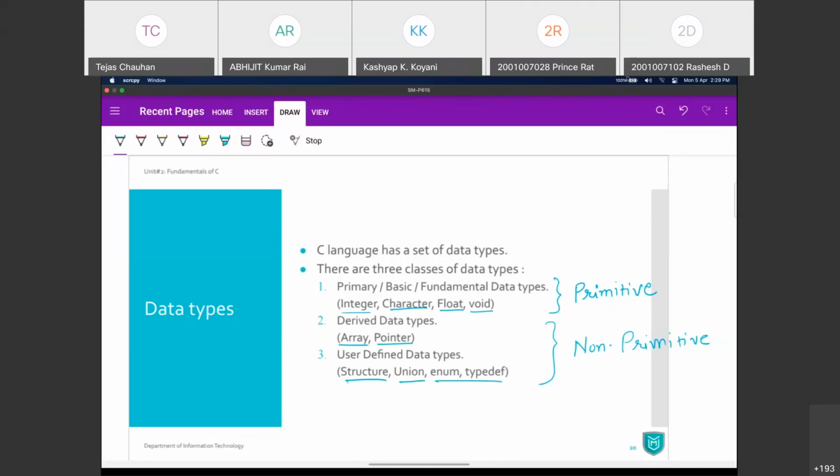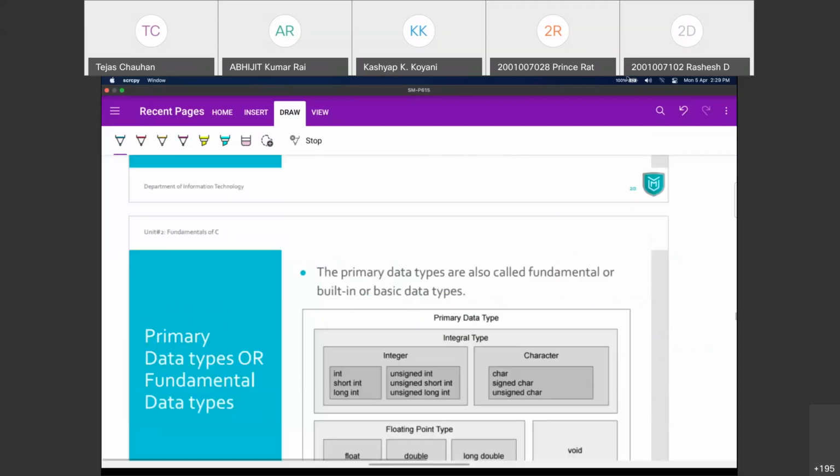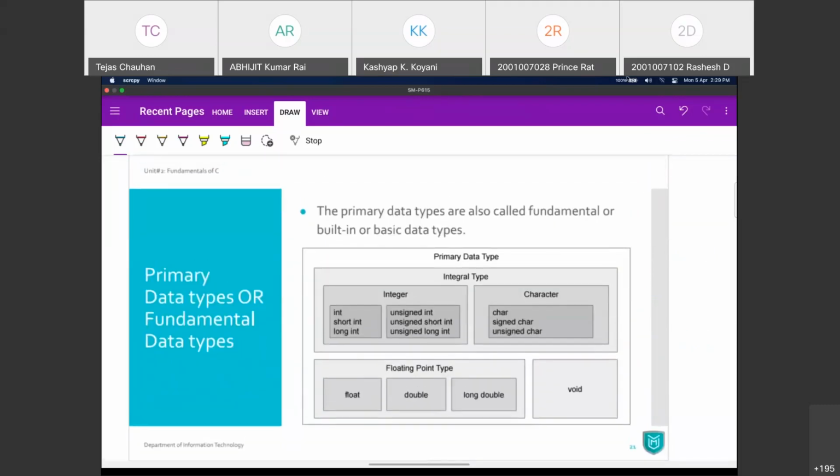You may be asked, what is a data type? Or write a short note on data type. So this is what the primary data types we have. Now let us see in detail what these data types mean and what kind of values these data types can have. If we focus on all those data types, then let us have a look at the primary data type first.